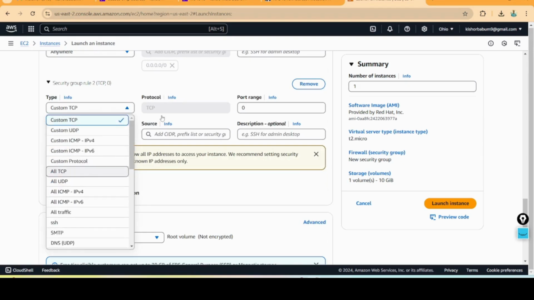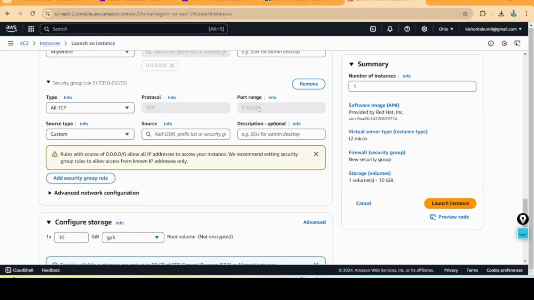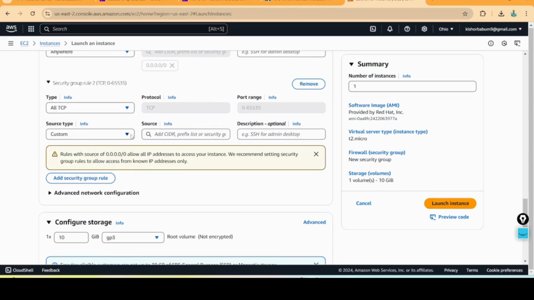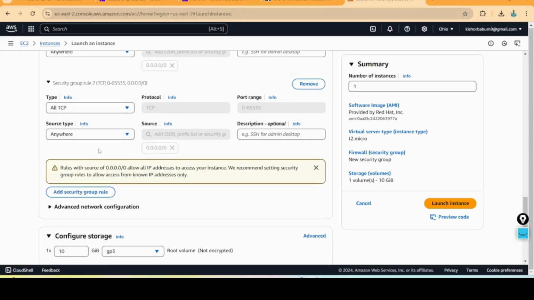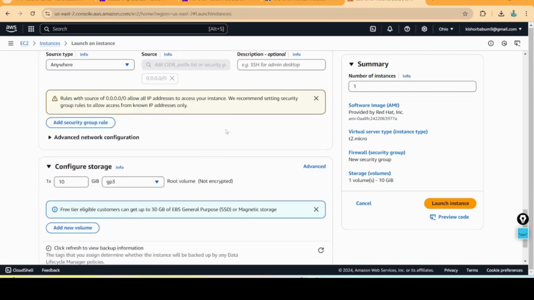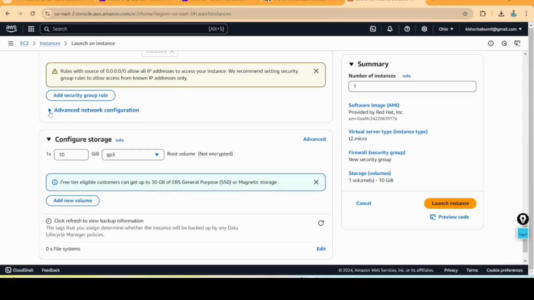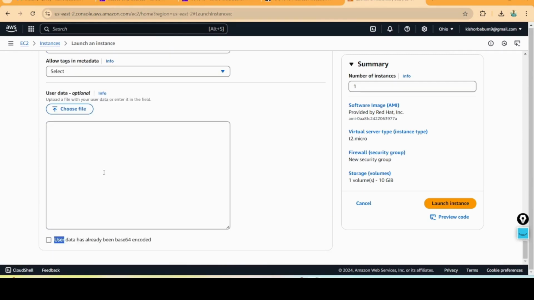First, all TCP I'm giving here, because we are going to install NGINX in the VPC. Custom type, anywhere. Advanced network configuration. Here I'm going to give the user data. I'm going to install NGINX here only. #!/bin/bash.